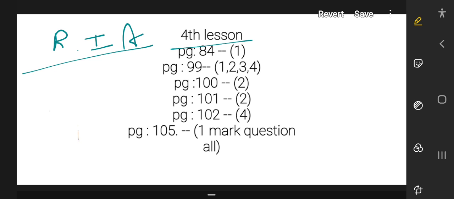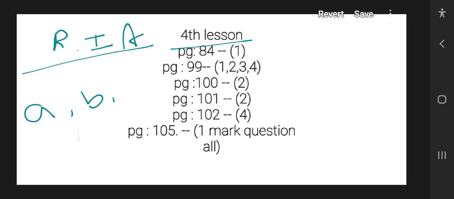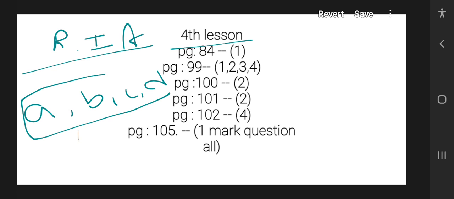Open page number 84. This is the first page which you have to learn. Learn the first question. In that first question, there are also A, B, C, D. They give 4 questions in one question only. You have to learn all 4. These are very important questions.